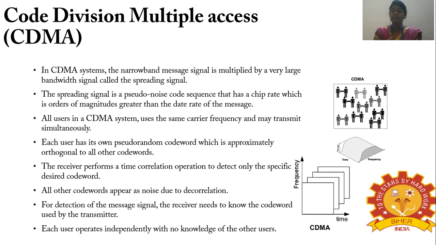For the detection of the message signal, the receiver needs to know the code word used by the transmitter. So each user operates independently with no knowledge of the other users. Each user has a pseudo random code, and only these two persons will know about the pseudo random code which is provided. So there will be no connection between this and the other users. These two users will not know what code the others are using. This is the basic idea of the CDMA technique.